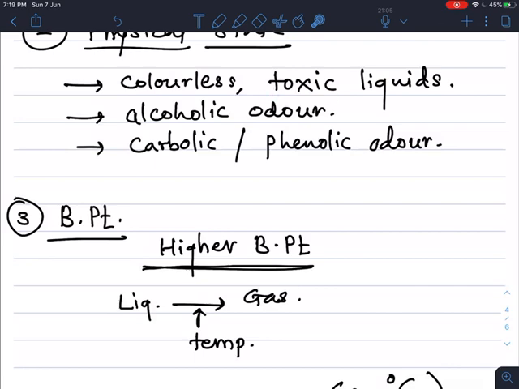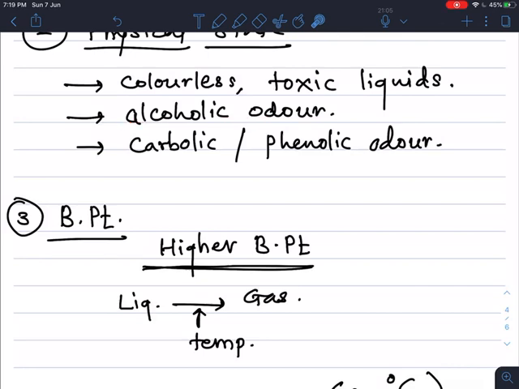Ethyl alcohol is less poisonous than methyl alcohol. Ethyl alcohol is used for different purposes, and in beverages also, but it is less toxic than methyl alcohol, and it has a burning odor, the alcoholic odor.